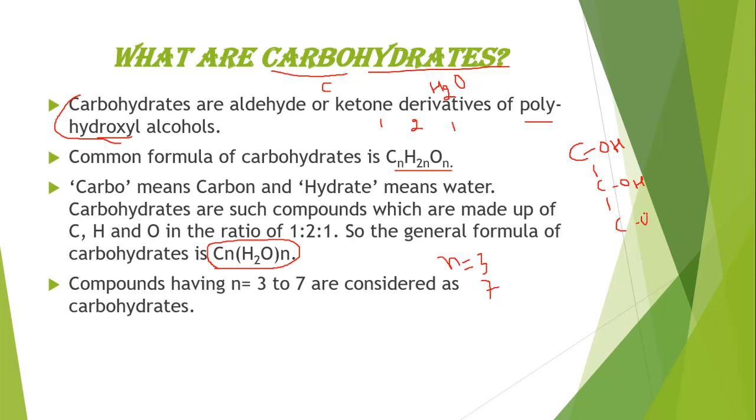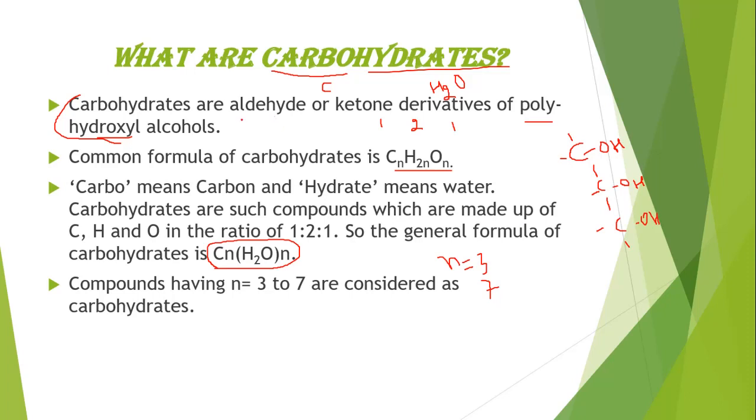Means this one, CH2OH, CHOH, CH2OH. These have 3 hydroxyl groups. Means this compound is a polyhydroxy alcohol. Okay, carbohydrates are derivatives of polyhydroxy alcohols.